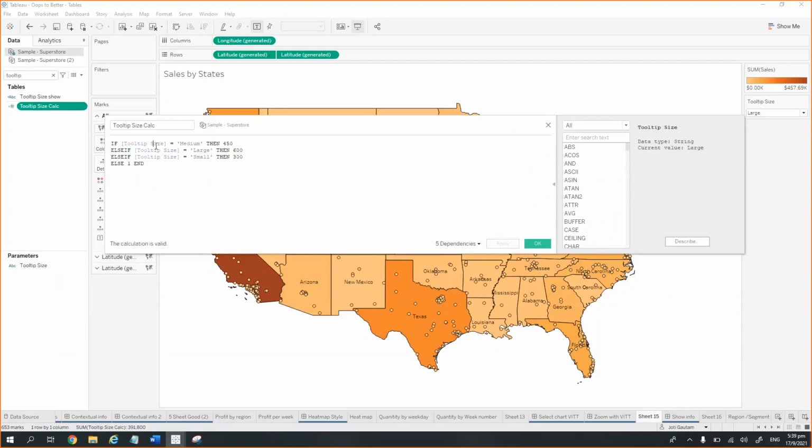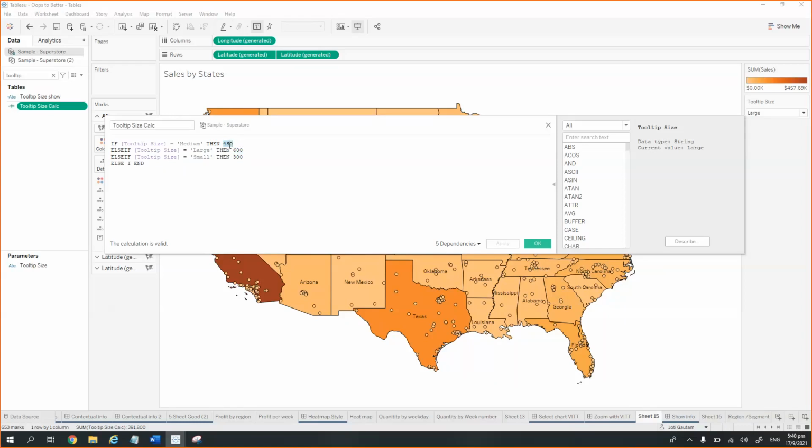So if the parameter passed is medium, then I'm passing the length as 450. What I'm doing here is keeping the width and the height both equal. But you can also do another thing, like if tooltip size is medium, then width is this and height is this, then you will have to create two more calculated fields, but it's easy. So this is the way: if the size is small, I have kept it 300. If it is large, I have kept it 600, and medium 450.